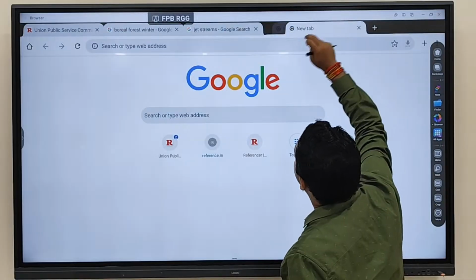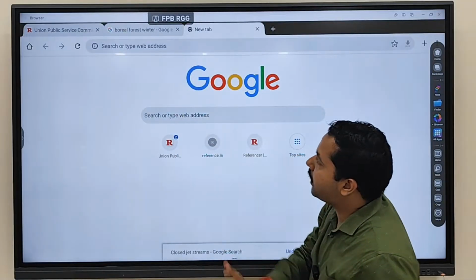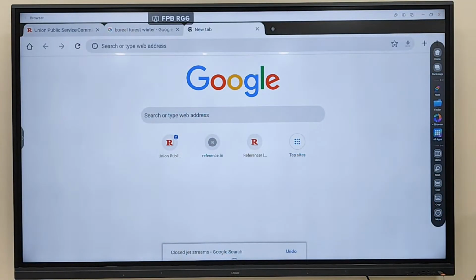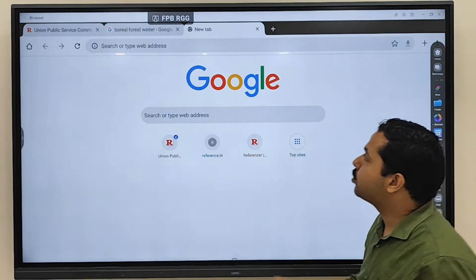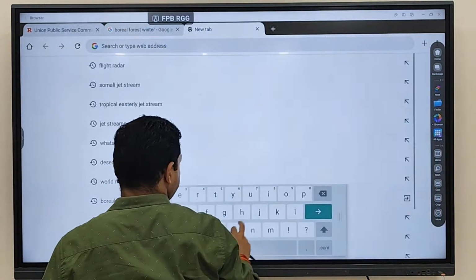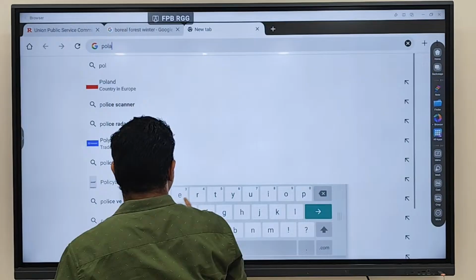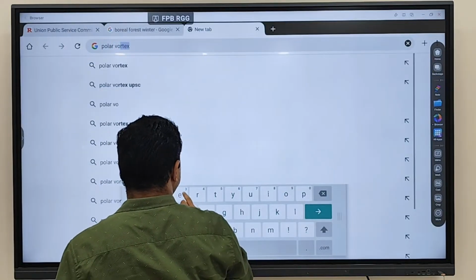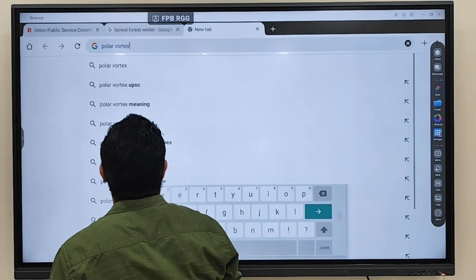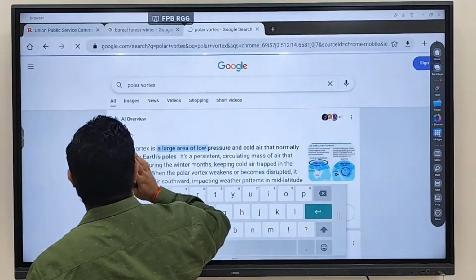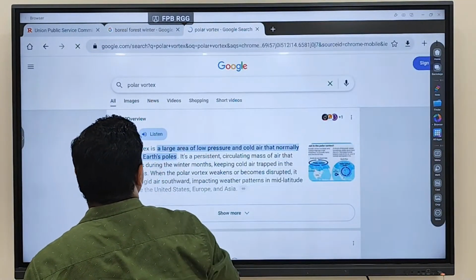But there are two news items which we have to cover, because they are related with the climate. More are coming, but the term is coming in the examination. You will get that question in the examination. So one is the concept of polar vortex. A lot of news is coming regarding polar vortex.